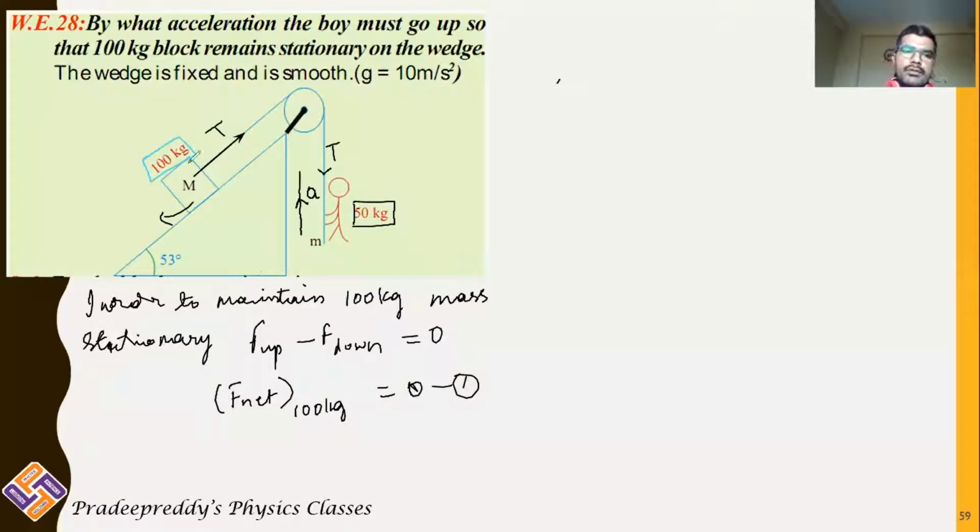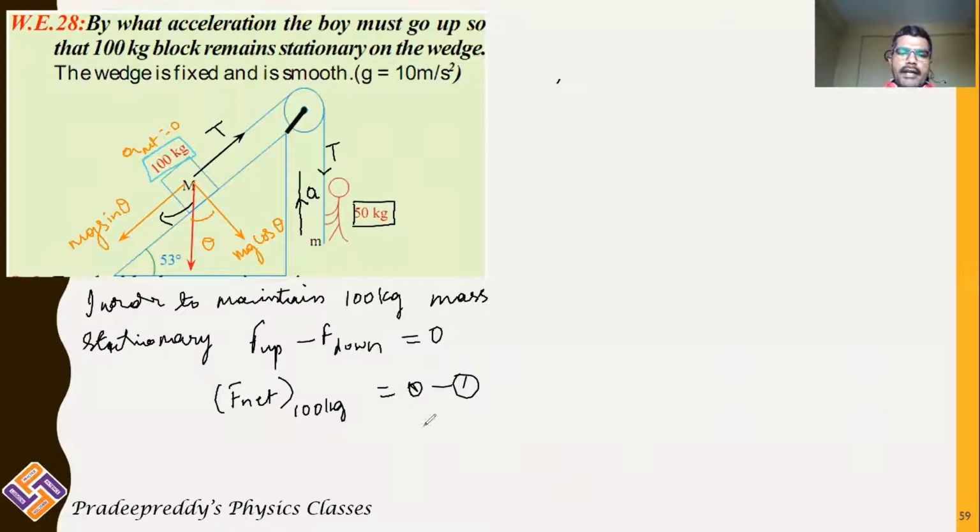Now, in order to satisfy this condition, let me first plot the forces acting on this mass M. The forces acting on this mass M are tension in the string in the upward direction and gravitational force acting in the downward direction. You can resolve the gravitational force into components, one along the vertical and the other along the horizontal. This angle is theta. I can write this as mg cos theta, and this is mg sin theta. And the overall net acceleration is equal to 0, right?